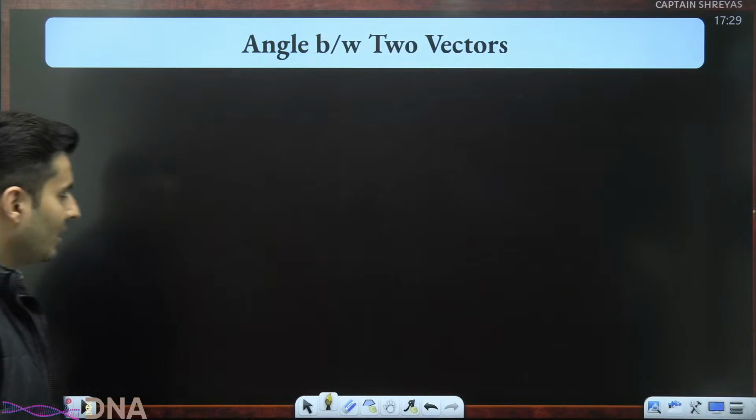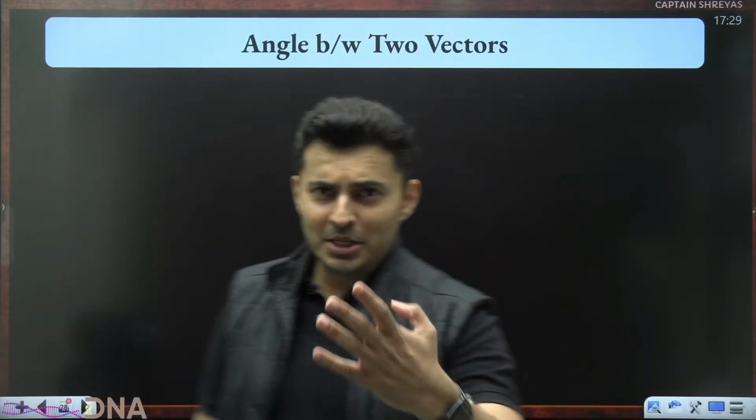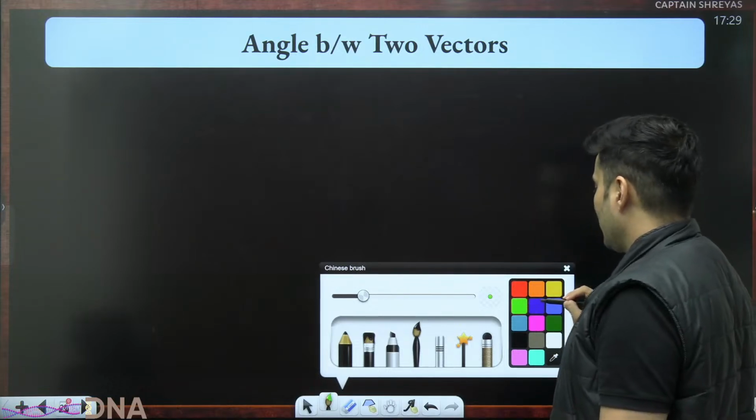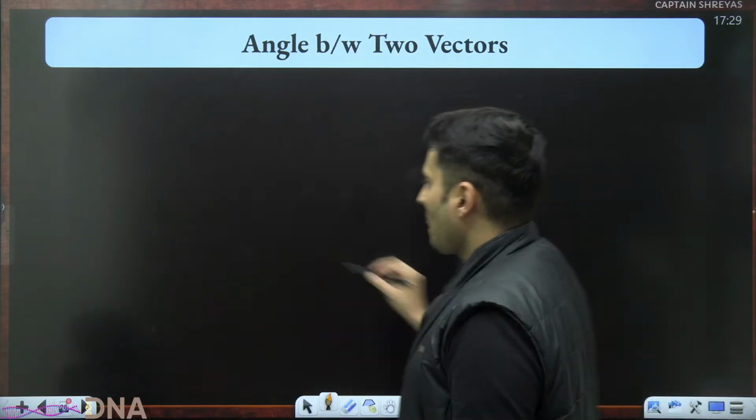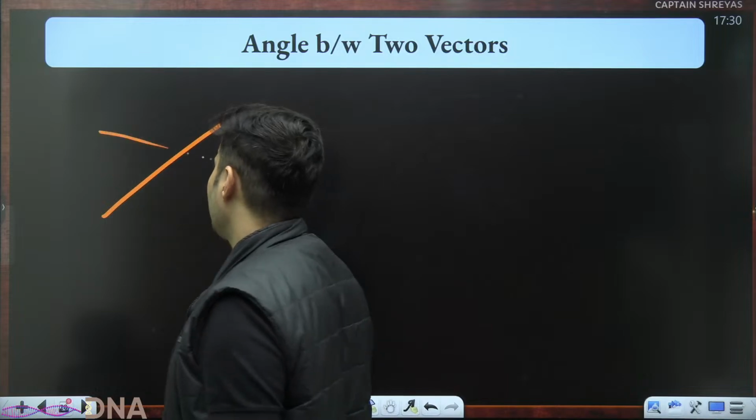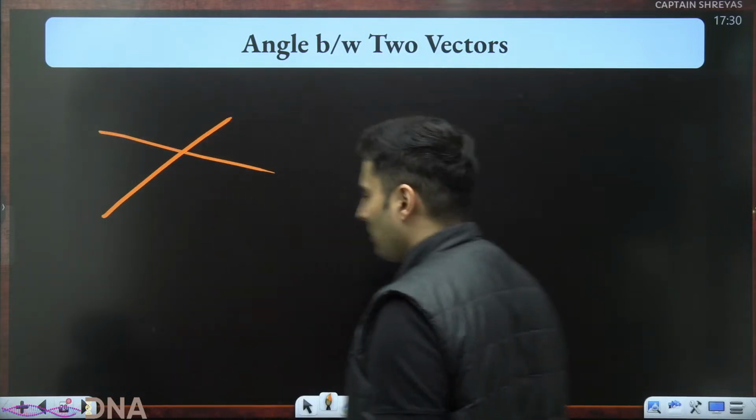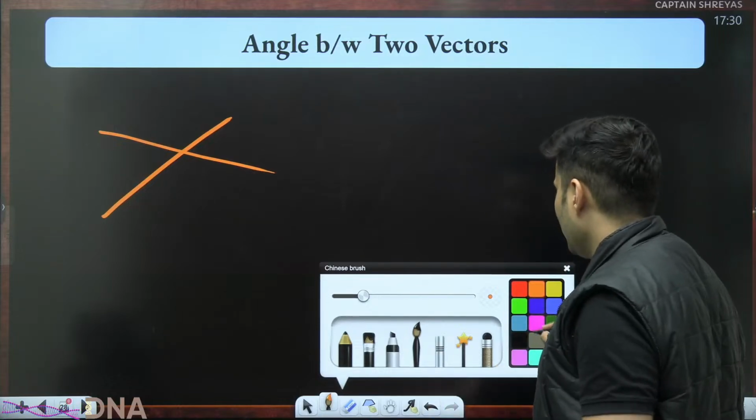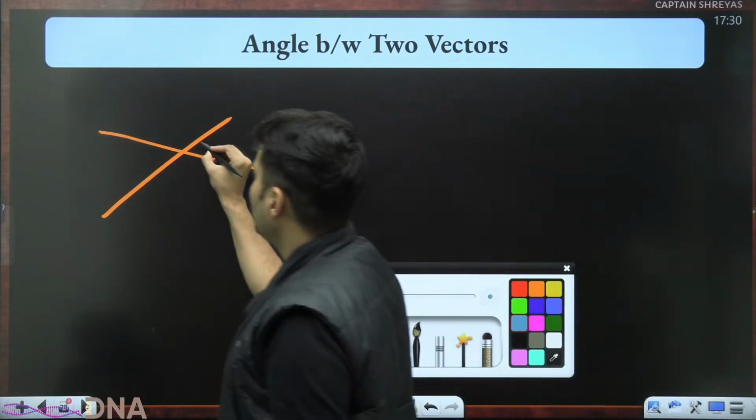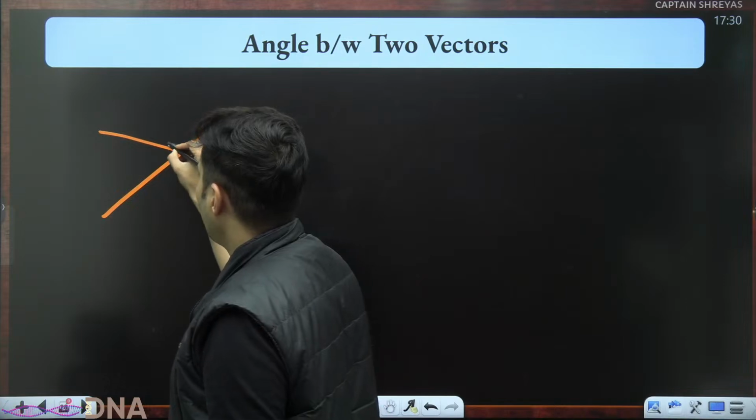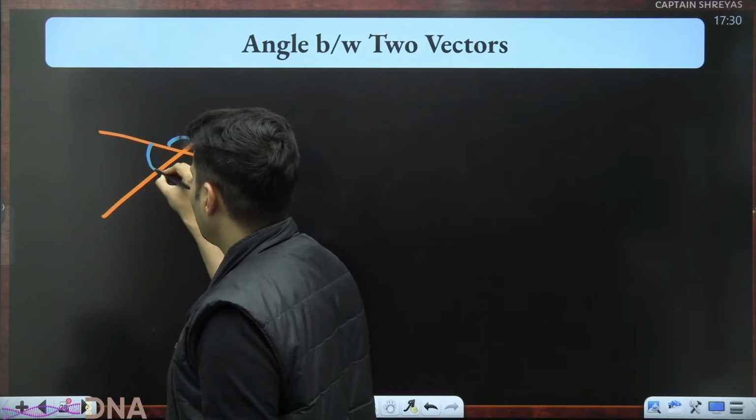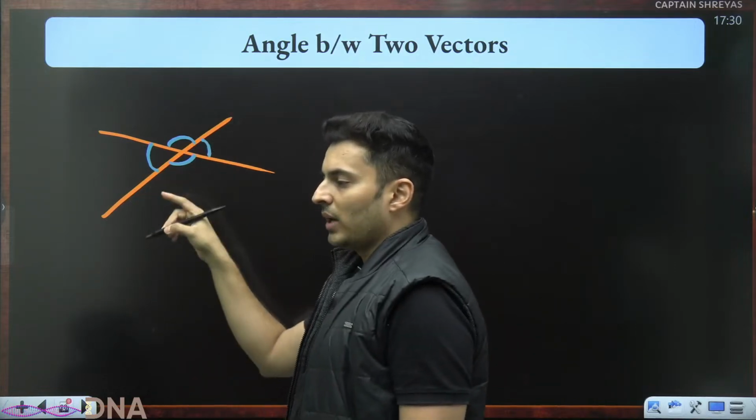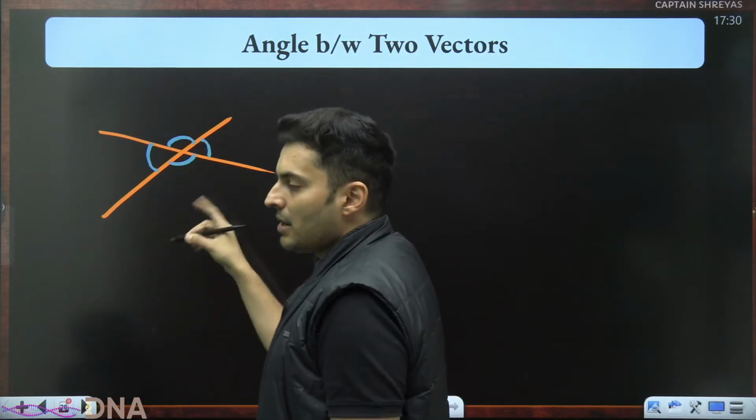Amazing. Lastly, angle between two vectors. Now, this is a very funny question. Imagine if I just give you two intersecting lines like this and ask you to measure the angle between them. You are often confused. Sir, should I measure this angle? Or this angle? Out of all these four angles, at least two of them are equal.